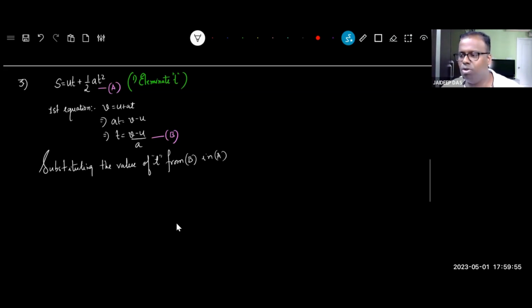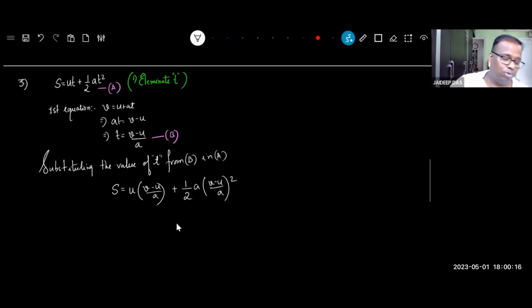So first time, observe me how I'm doing it. I'll give you time, don't worry. S is equal to U into (V minus U) by A, plus half A into (V minus U by A) whole square. There will be a huge chance of making simplification mistakes in this derivation. How many of you have understood?